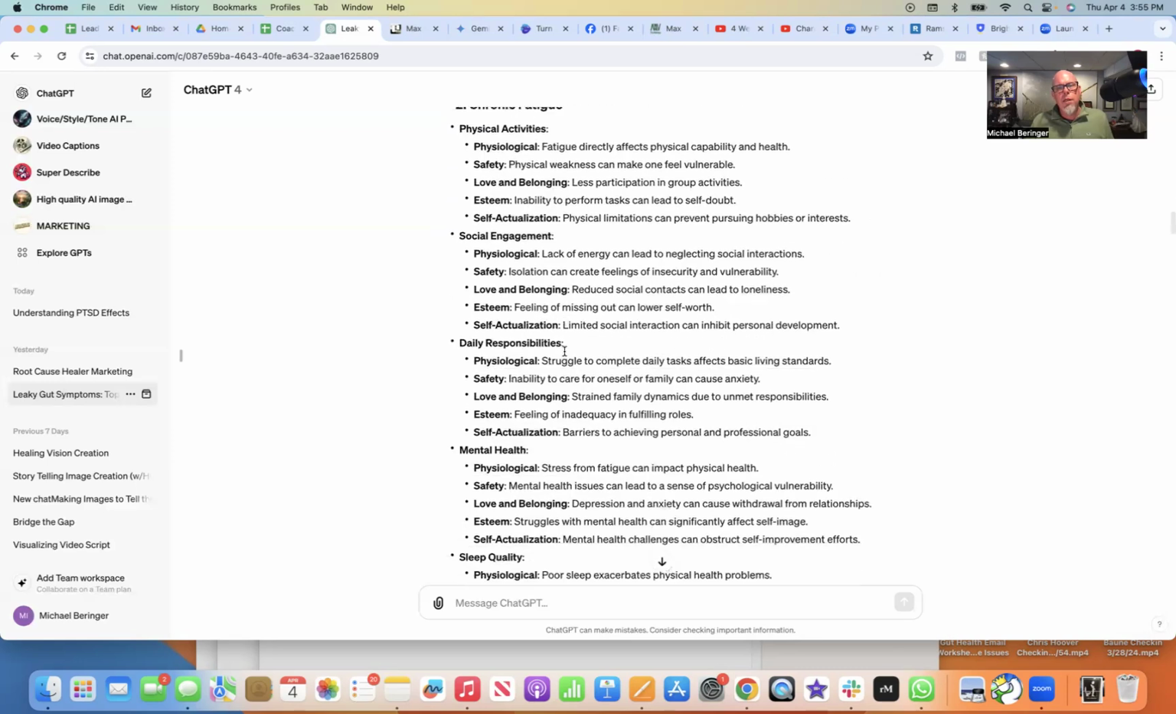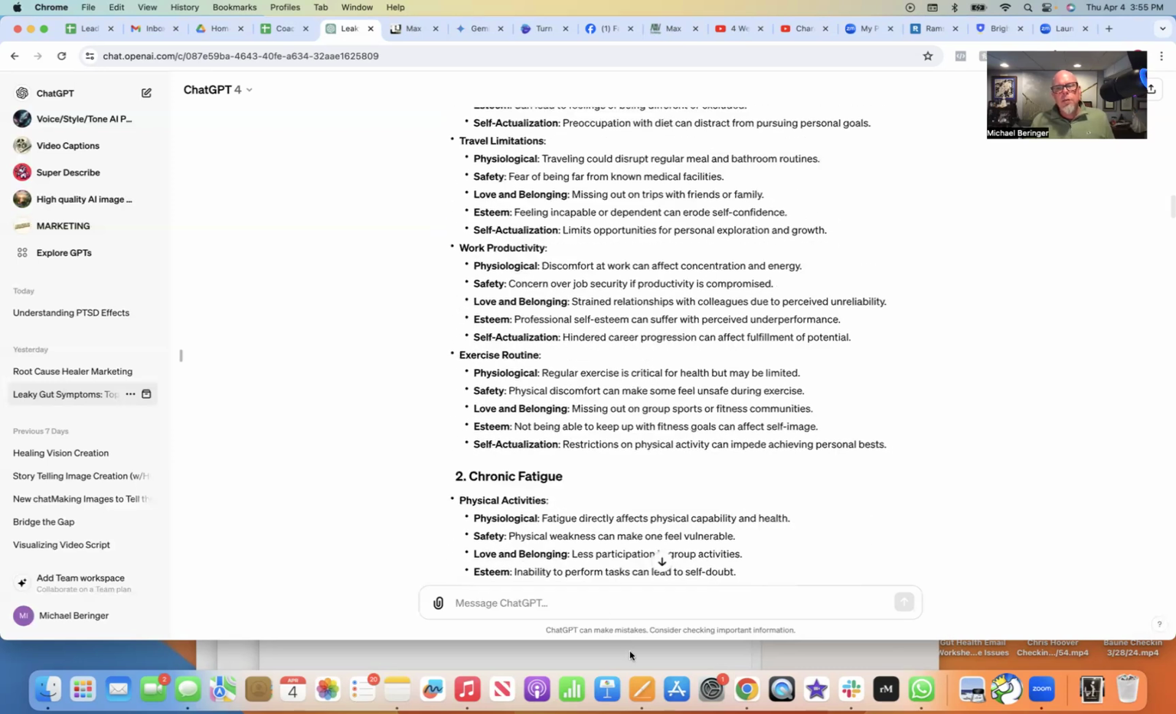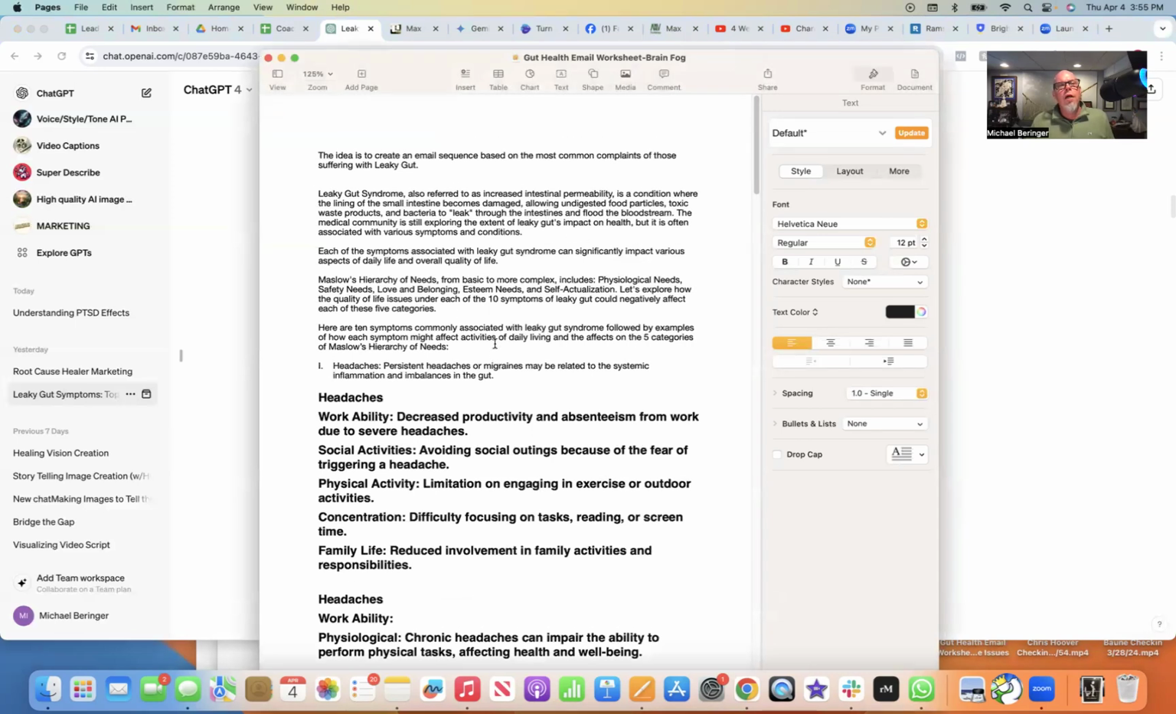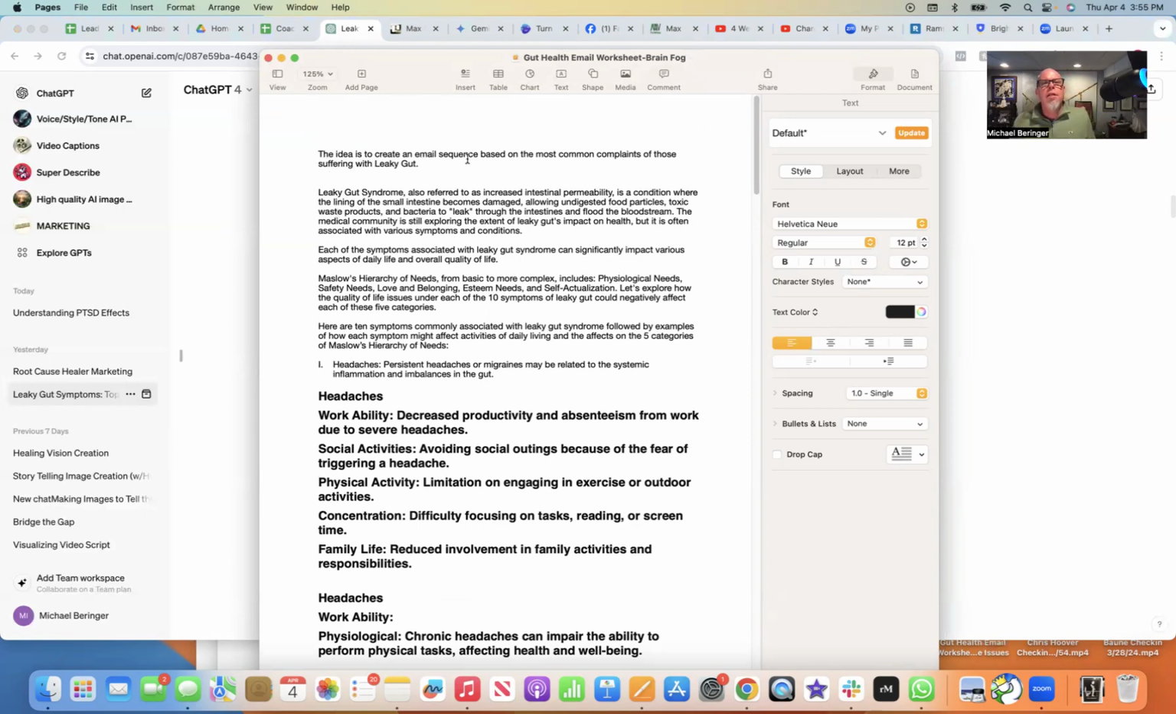So this was the first part, gathering all this information. And then I've got a document here where I kind of laid out the idea of what I was doing. And each time I would just duplicate this and then change it to the next one. So I'm on brain fog now, but this is what I made out and then just copied it over and then I'll rewrite over it. So the idea is to create an email sequence based on most common complaints of those suffering with leaky gut. And then I went in and basically explained their symptoms and the hierarchy and all that.